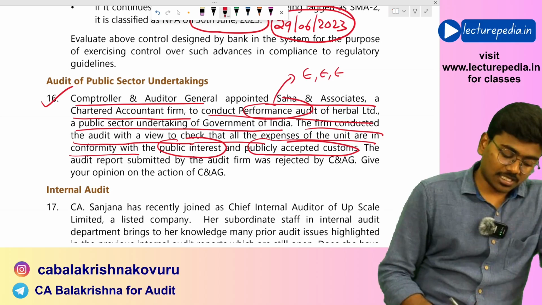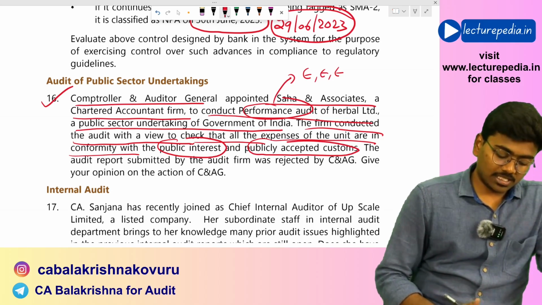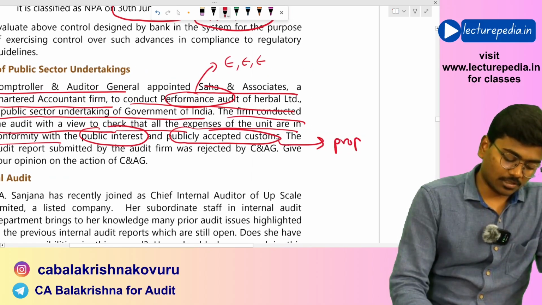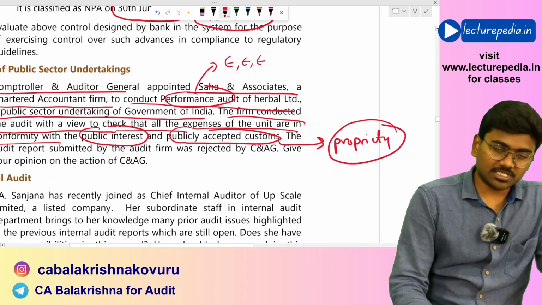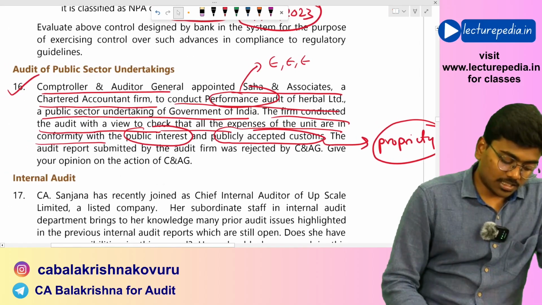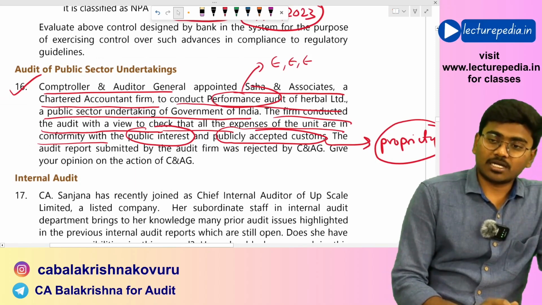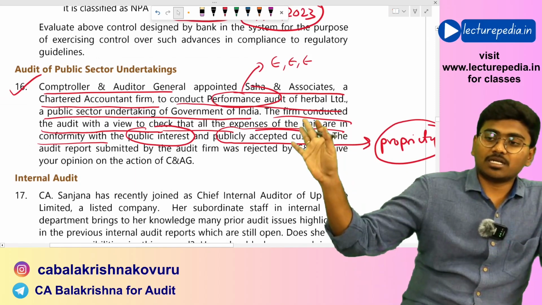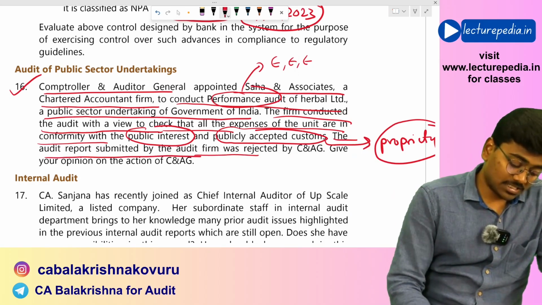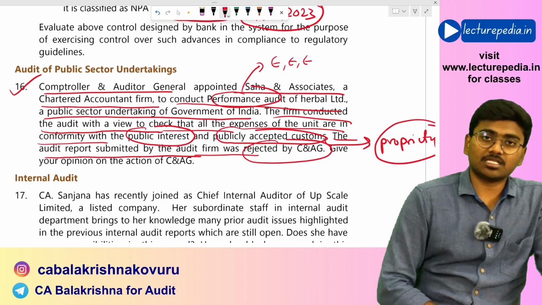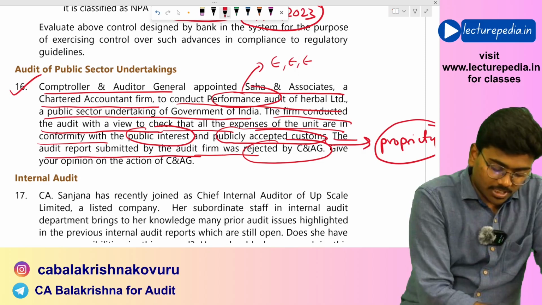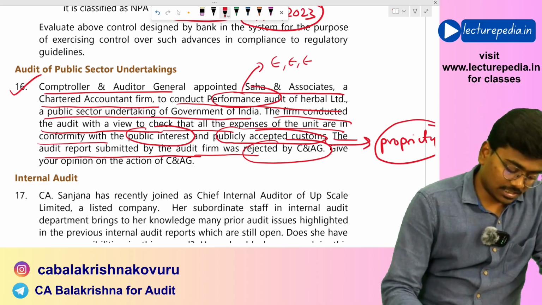See, you will check whether expenditure is in public interest and publicly accepted customs or not in case of propriety audit. In case of propriety audit you will check this, you will not check this in the performance audit. So C&AG has appointed Saha and Associates to conduct performance audit, but they have conducted propriety audit. Now the audit report submitted by the audit firm was rejected by C&AG. Obviously C&AG will reject it because they have appointed you to conduct performance audit and you have conducted propriety audit.